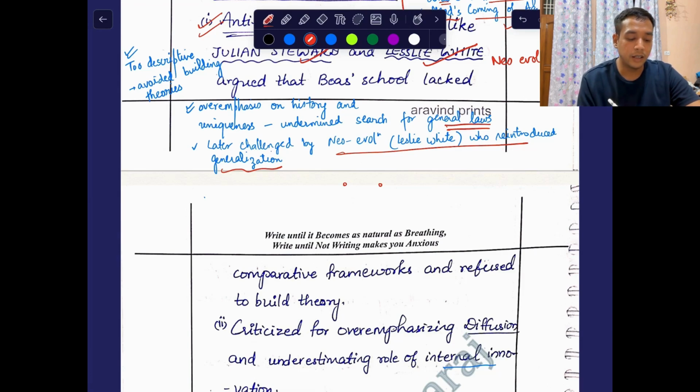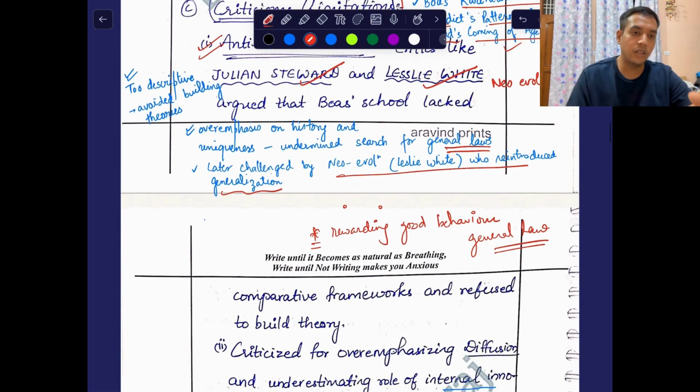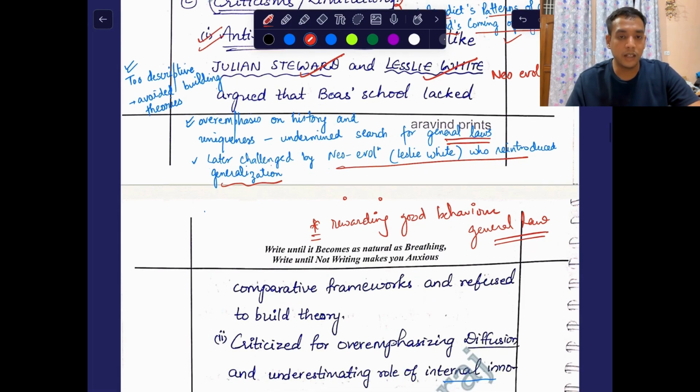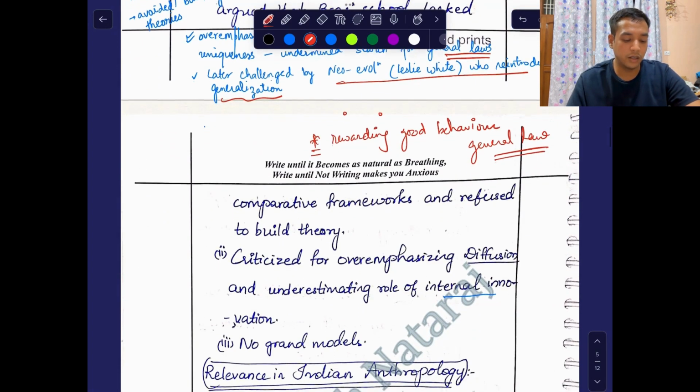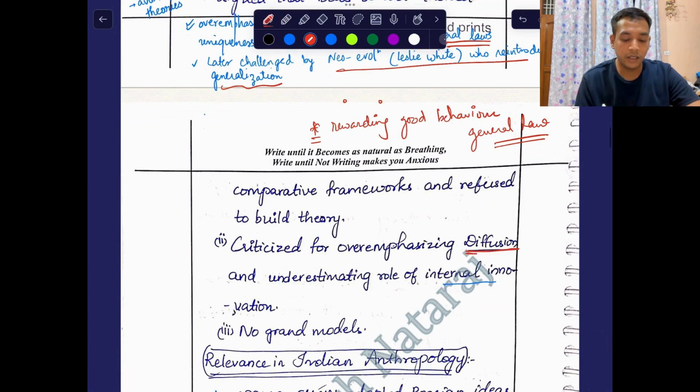For example, let's say rewarding good behavior, a simple thing. You can find this present in every society, so this could be generalized. It can be made into a general law. This is something which neo-evolutionists said is true, and it was a criticism of historical particularism. They also criticized it for emphasizing diffusion and underestimating the role of internal innovations. Two things could exist in two different tribes because of independent, internal innovations, rather than just because of diffusion.